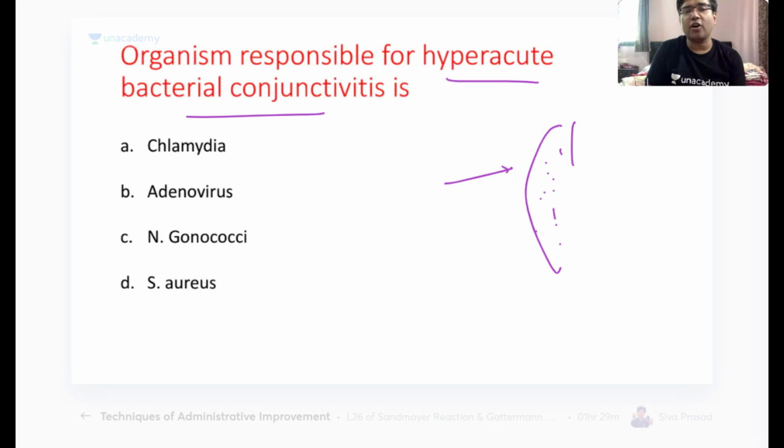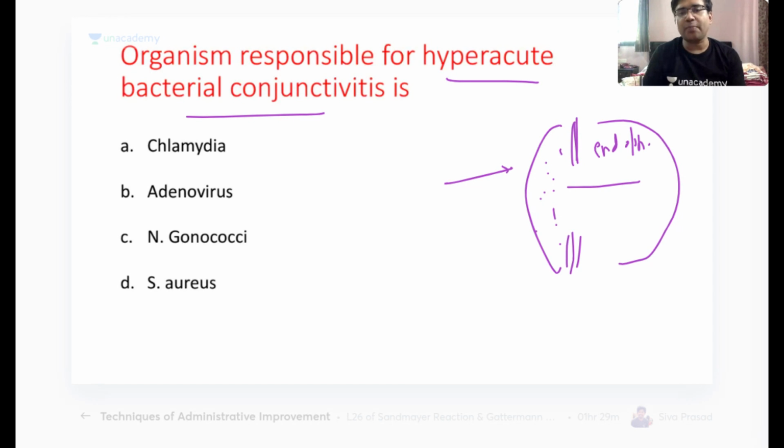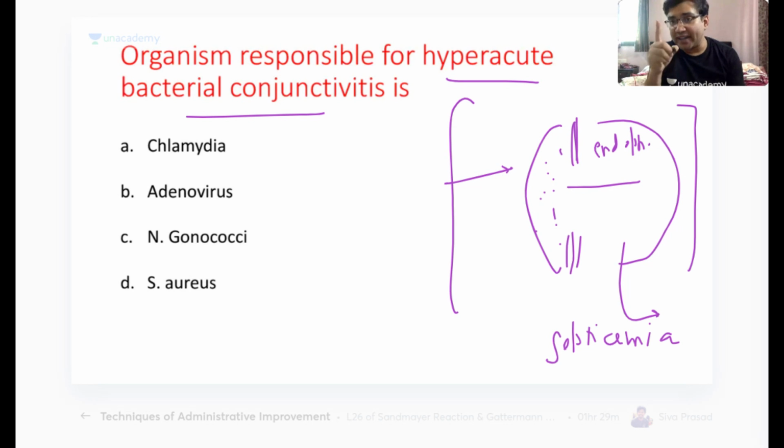It can involve the anterior segment, causing uveitis, and then it can go into the posterior segment and cause endophthalmitis. It does not stop here. It can go into the bloodstream and cause septicemia as well. See how fast this bacteria can spread and be a life-threatening infection. This is called hyperacute bacterial conjunctivitis, and it is a feature of Neisseria gonorrhoeae infection.